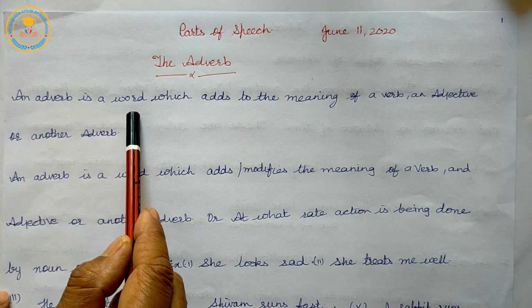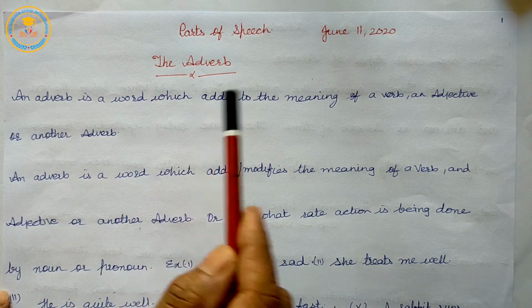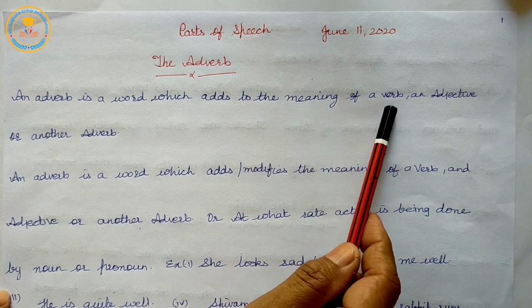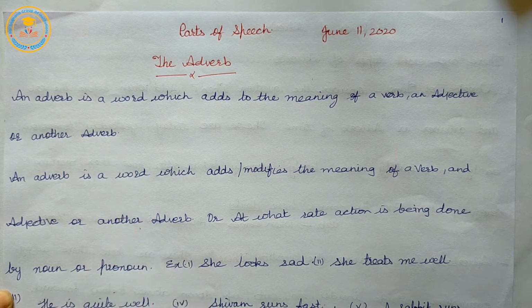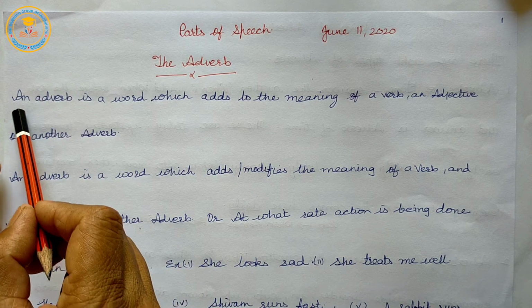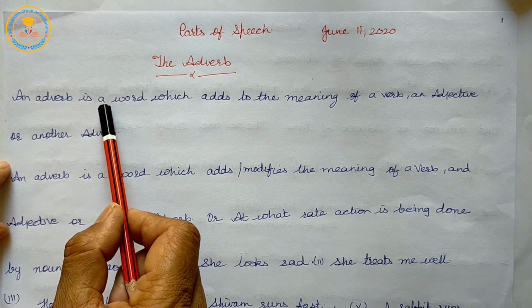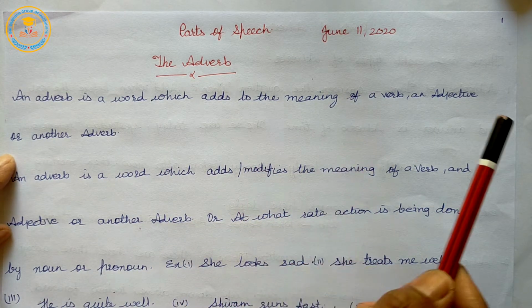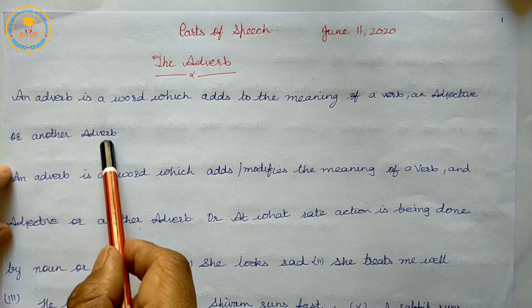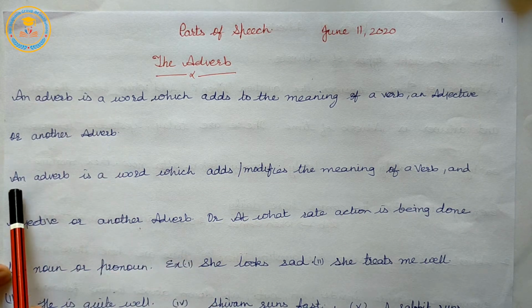An adverb is a word which adds to the meaning of a verb, an adjective or another adverb.